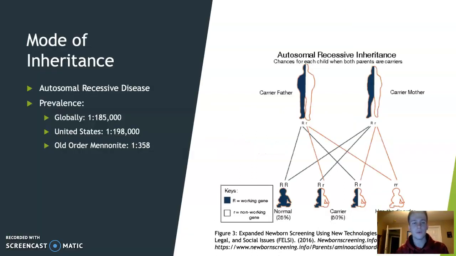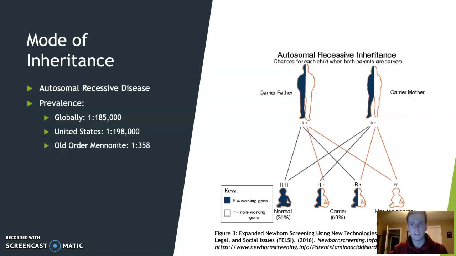The mode of inheritance for MSUD is an autosomal recessive pattern, and here are some more of the prevalence regarding MSUD. Like I stated previously, 1 in 185,000 individuals globally, 1 in 198,000 individuals in the United States, and for the Old Order Mennonites, it's significantly higher at 1 in 358 individuals, and it's thought to be the result of genetic drift, population bottlenecking, and other genetic factors that are responsible for it being so prevalent